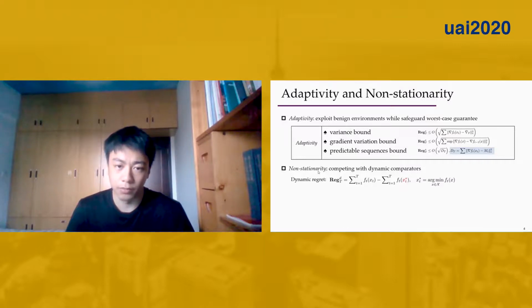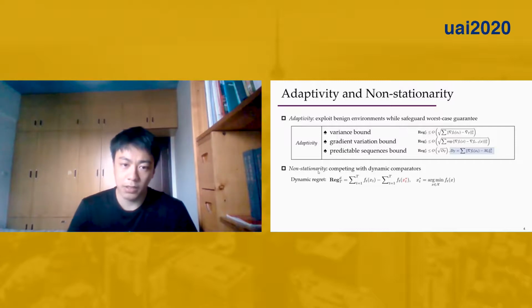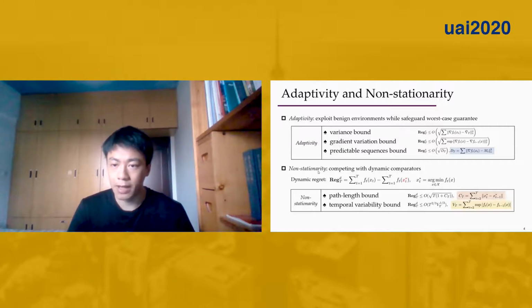Another direction to improve the static regret is to compete with dynamic comparators. The dynamic regret is always used as a measure, which compares the learner's decision with the minimizer of the online function at each iteration. It is well known that a sublinear dynamic regret bound is impossible unless we impose certain restrictions on the environments. Actually, there are two kinds of regularities in the literature.